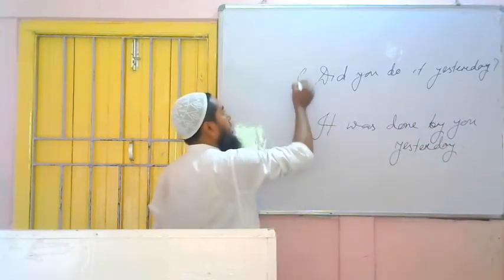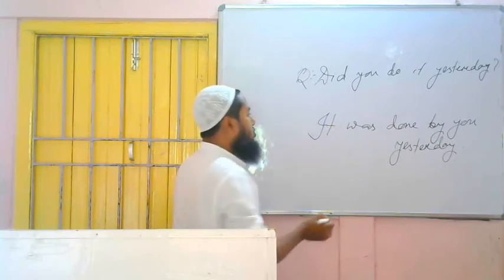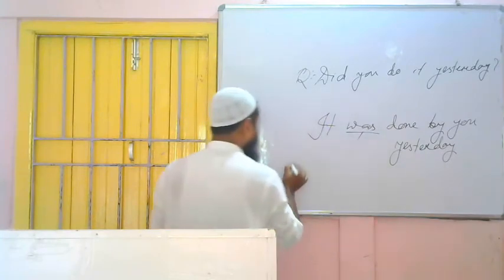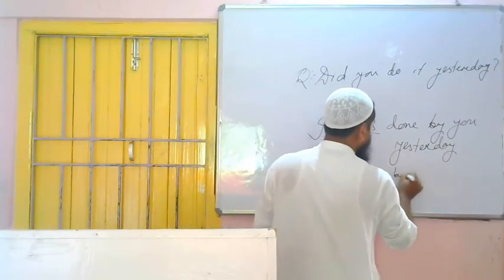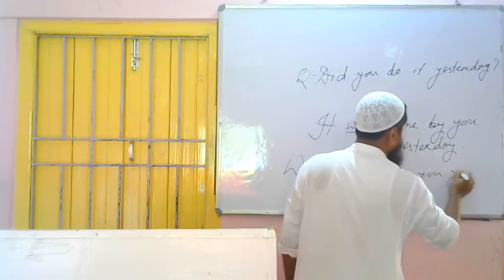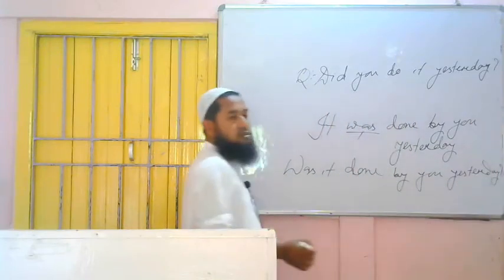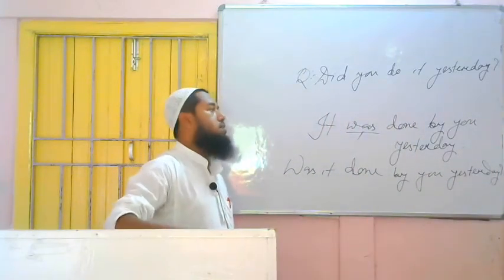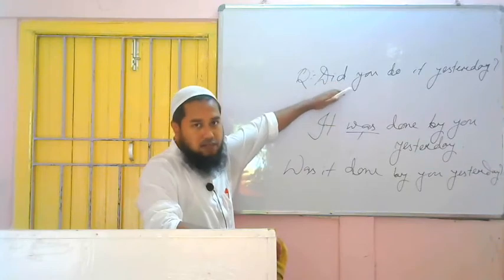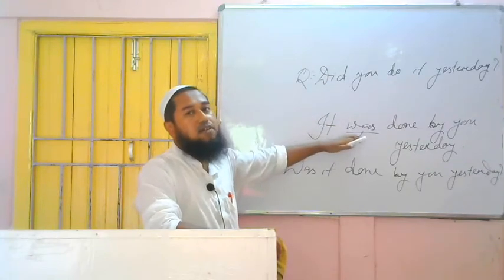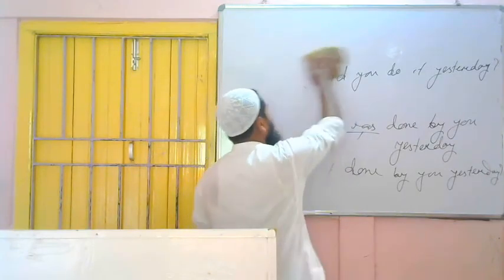But our question is interrogative. That's why we have to make it interrogative. We have to find out the auxiliary verb from the sentence. Which one is the auxiliary verb? Was is the auxiliary verb. We bring it first: Was. Then the remaining part remains the same. Was it done by you yesterday? Finished. Question mark. Simple or not? Yes, it is very simple. We just have to follow three steps. First, make it assertive. Then change the voice of the assertive form. Then make it interrogative, taking the auxiliary verb to the beginning. Do you want me to do one more example? Yes, let us do one more example.